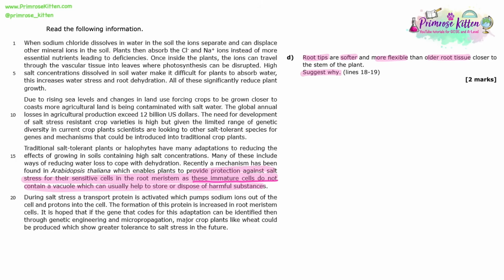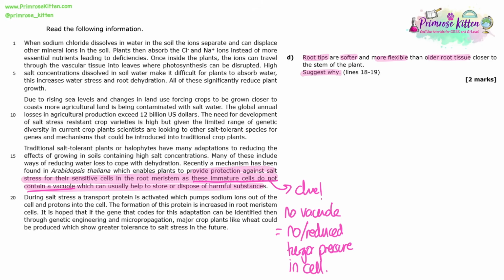So this is a suggest question, which means there'll be options in the mark scheme for what you can say, because it's using kind of your own knowledge, or in this case, knowledge from the text. So there was a clue in this phrase where it says there's no vacuole. So if there's no vacuole, then they're going to have reduced kind of turgor pressure inside the cell. The vacuole helps to swell with water and make those cells turgid, which makes them stiff and rigid.